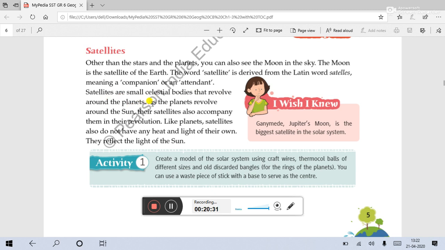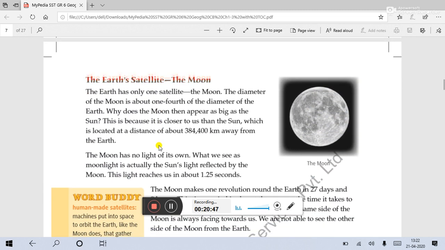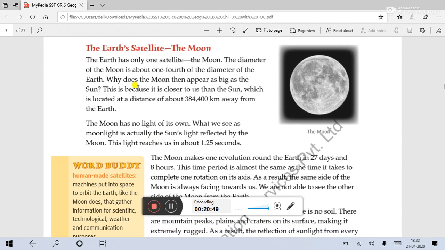Like planets, satellites also do not have heat and light of their own. They reflect the light of the sun. Our satellite is the moon. The Earth has only one satellite, the moon.